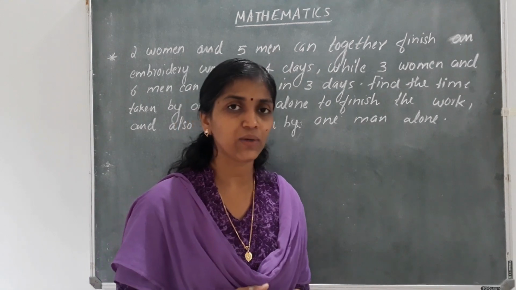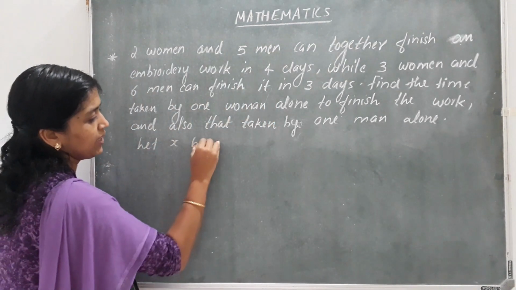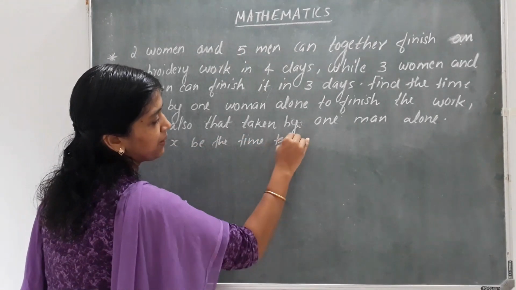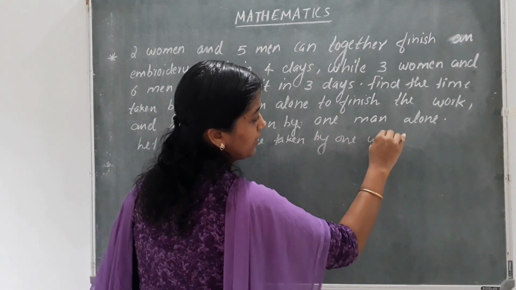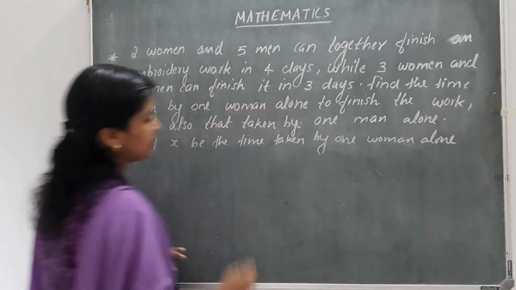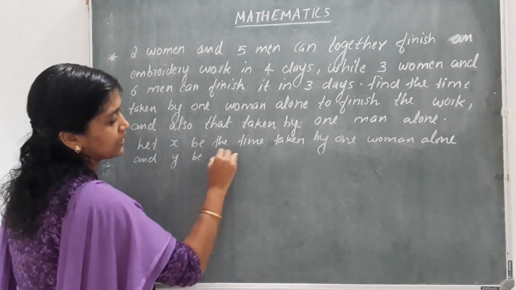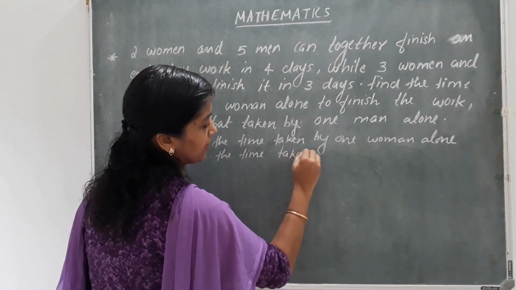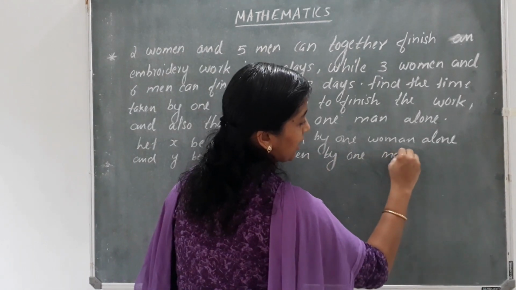So we will take x and y as, let x be the time taken by one woman alone and y be the time taken by one man alone.